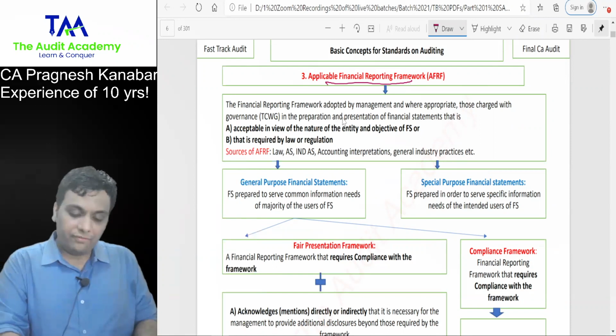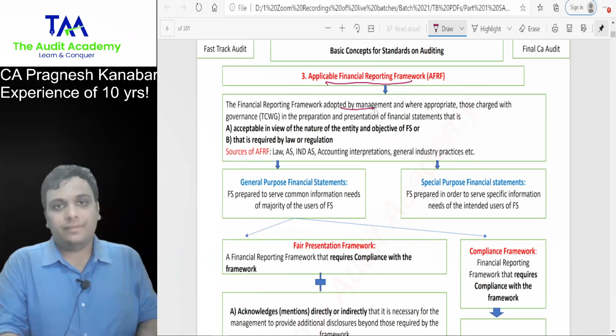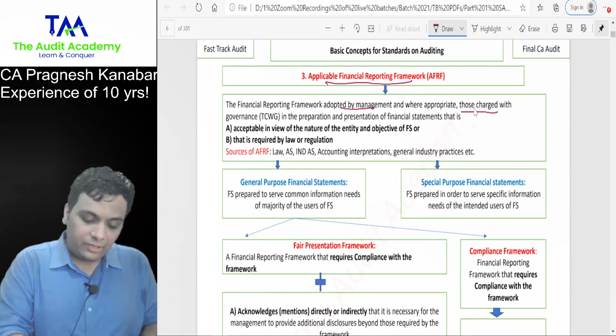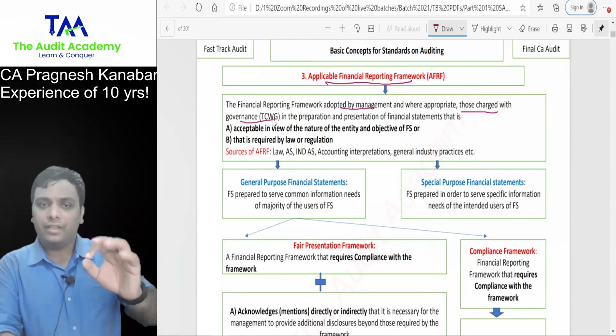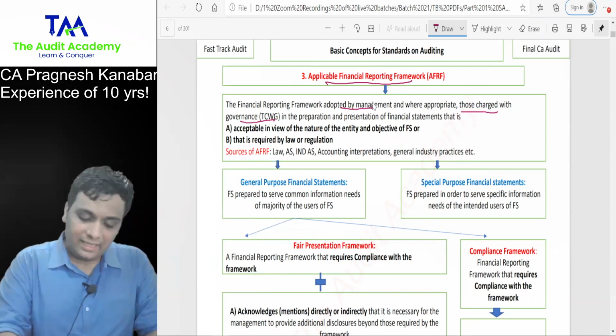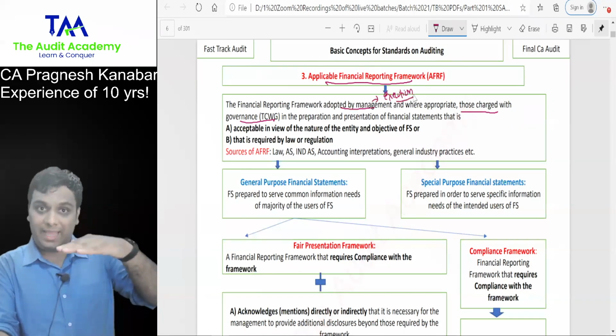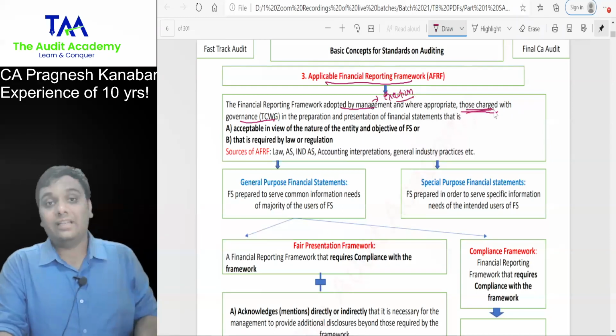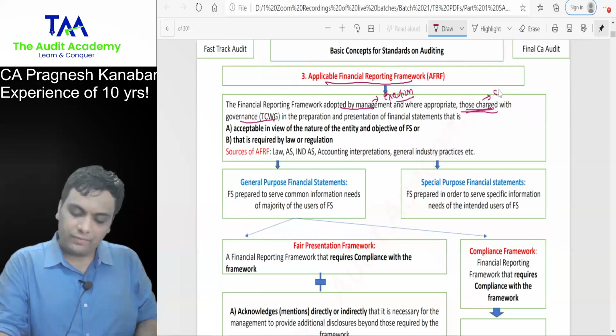Technical definition over here: financial reporting framework adopted by management and, where appropriate, those charged with governance. Students, you are comfortable with these words, management and those charged with governance, no? Can I say management are the ones who do the execution, whereas those charged with governance are the ones who give strategic direction.